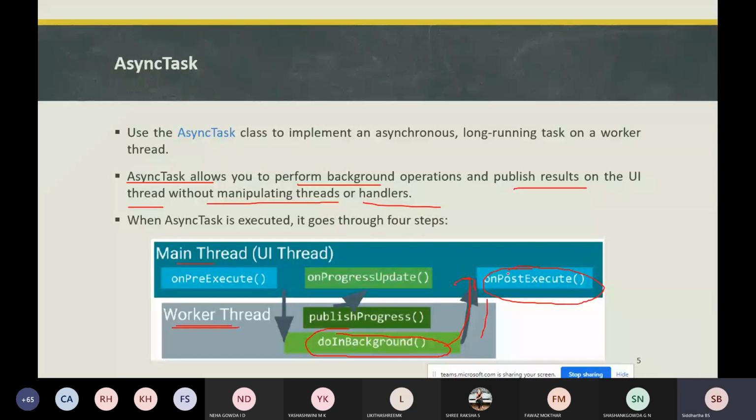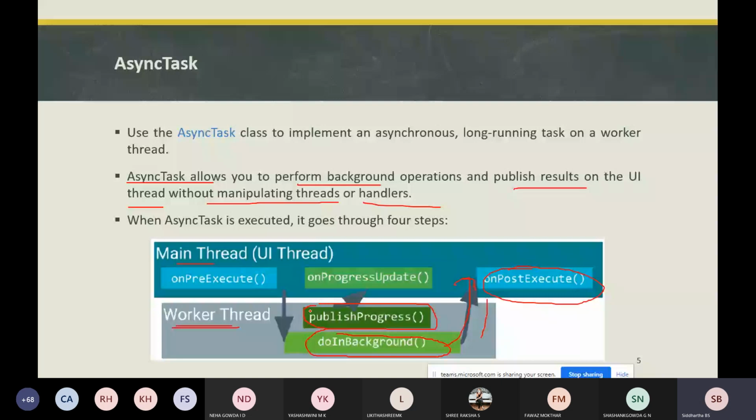In some applications, you will see a progress bar showing while the background task is performing. It is simultaneously updating the UI as well as getting the data in the background. In those situations, we use the publishProgress method, which publishes one or more units of progress. As soon as it gets the data, it is published with the data.